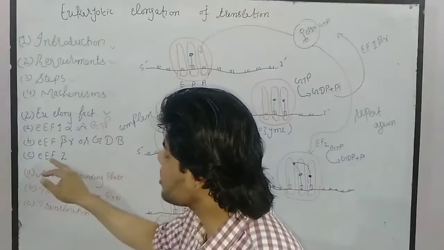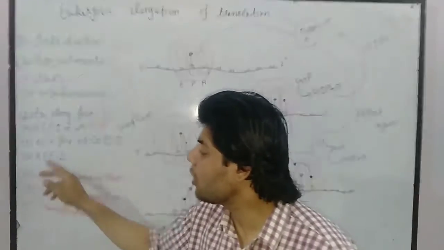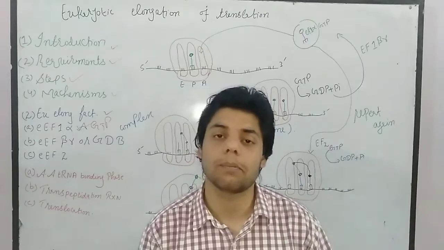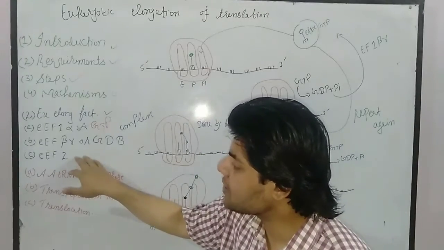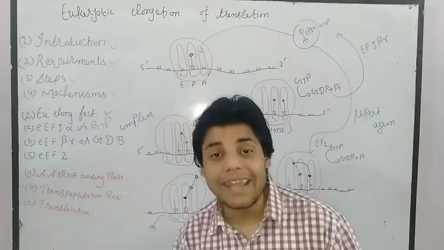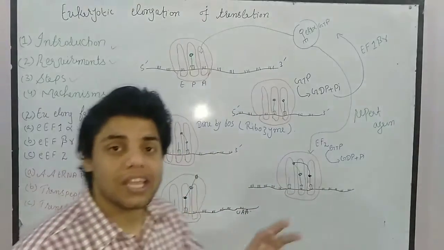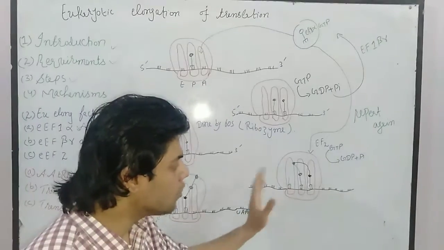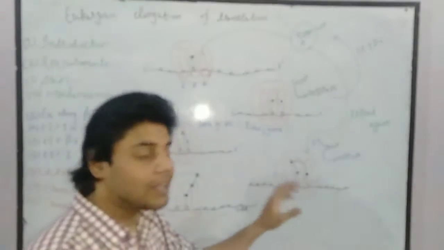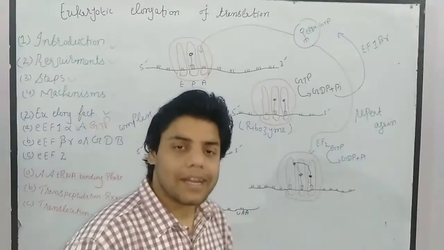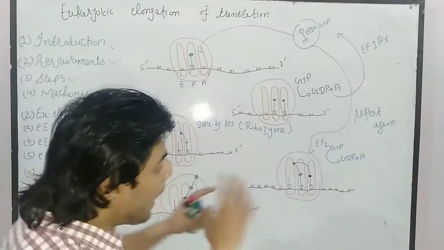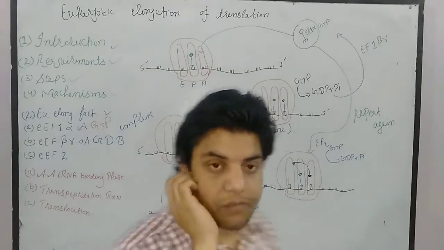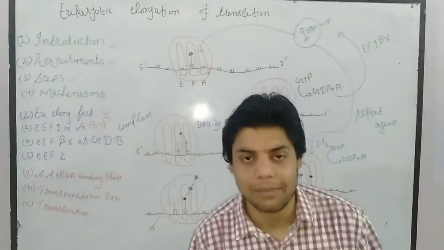Then we have eukaryotic elongation factor 2. It is just like elongation factor G, which we talked about in prokaryotes. The main function of this elongation factor is that it helps in translocation. Translocation is the process in which the ribosome moves and leaves one codon. So whenever it moves and leaves one codon, this is called translocation. At a time it leaves only one codon. Okay, so this is about eukaryotic elongation factor 2. It is also called the translocase enzyme as well.